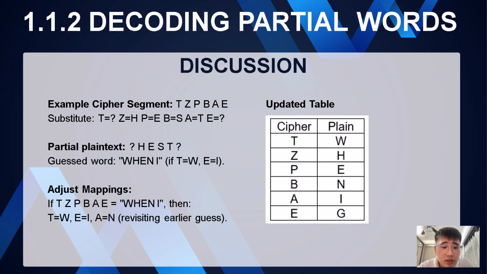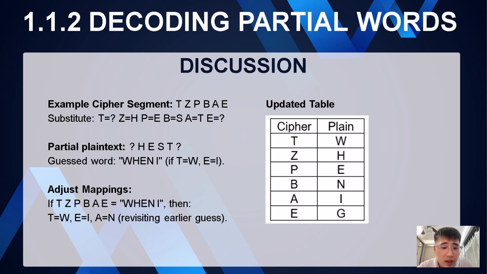The second strategy is decoding the partial words. The cipher segment we have here is TZPBAE. Initially, we have partial mappings so that we know that Z corresponds to H, P corresponds to E, B corresponds to S, and A corresponds to T, leaving us with an incomplete plaintext of unknown, H, E, S, T, unknown.